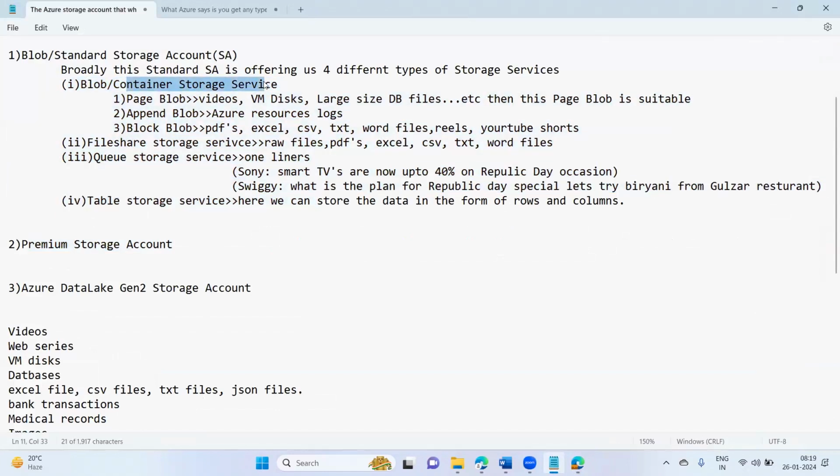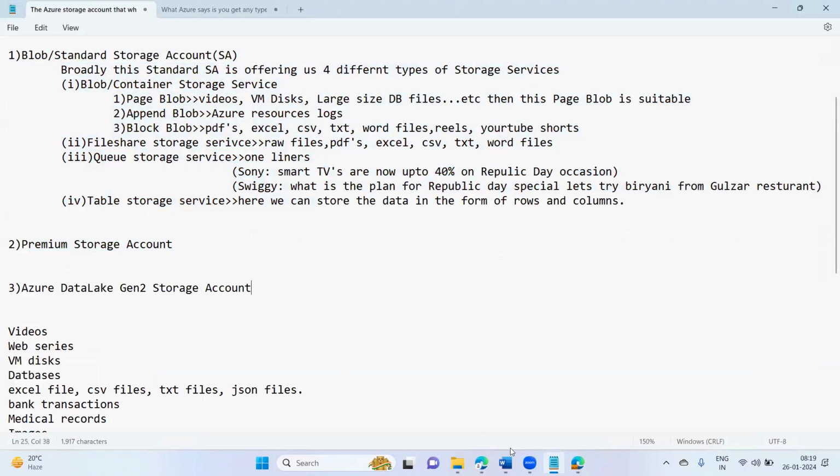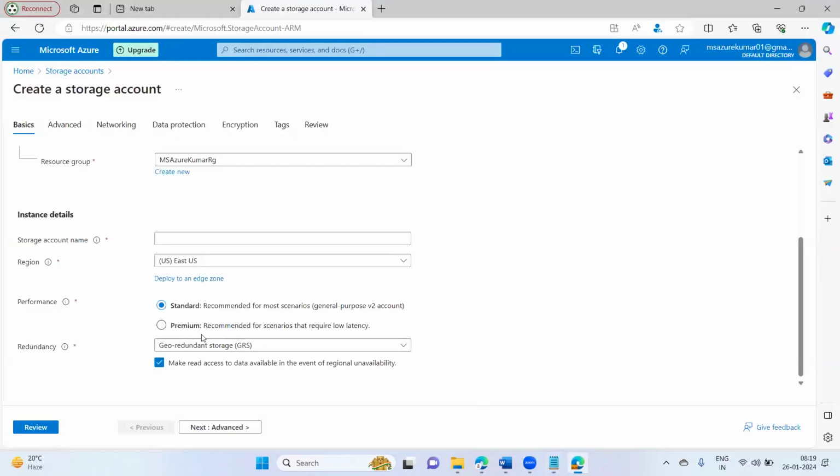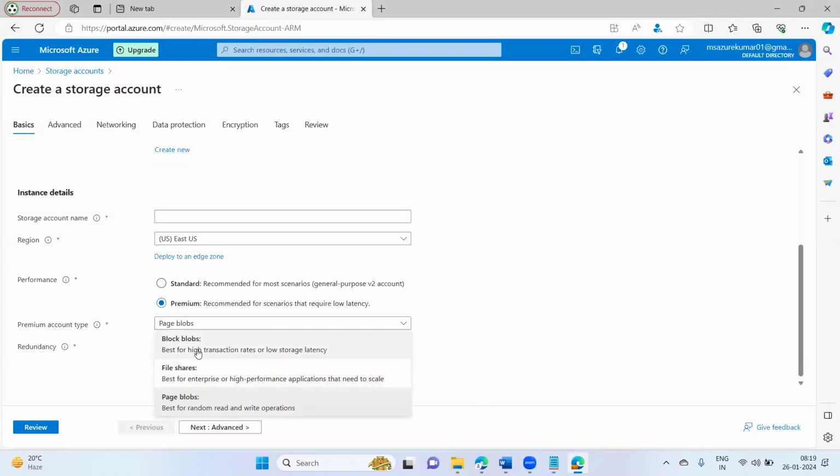Container storage service you will get: page blob, append blob, block blob. File share storage service you will get, queue storage service you will get, table storage service you will get. All this you will get. And when it comes to the premium storage account, here it is asking you to choose which one you want.